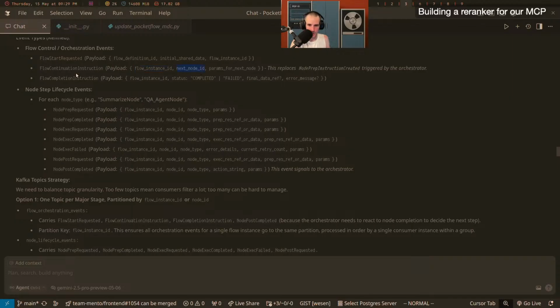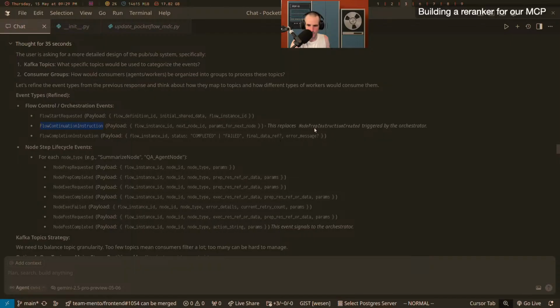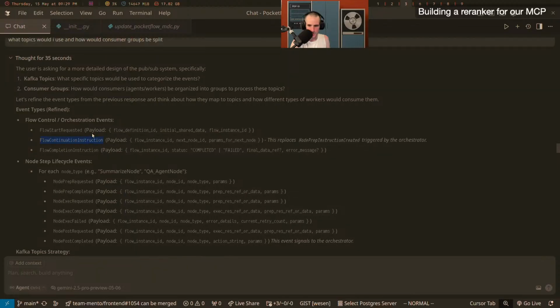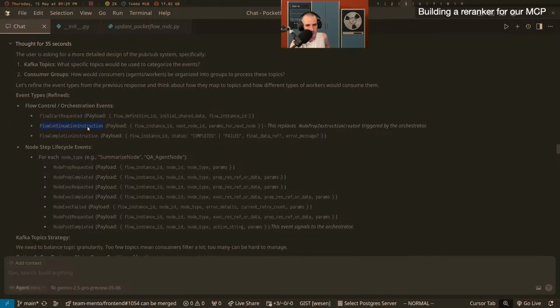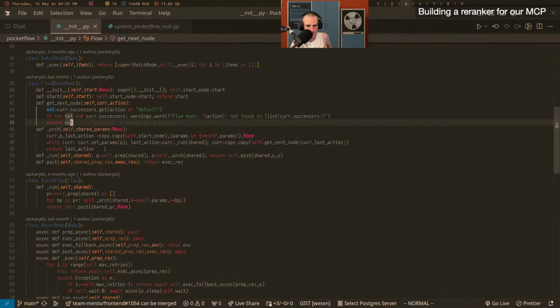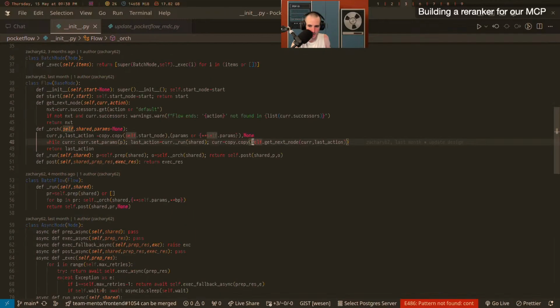And so I don't know what flow continuation request is. Node prep instruction created. So this is when hallucinations start to get weird. What is node prep instruction created and continuation instruction? Why did it decide to rename it? Because this is a weird name, isn't it? I don't think it matches anything in here. Obviously orchestrator matches this, and started is obviously started, and post or run are all in here. I don't think there's something that's called continuation in here, is there?